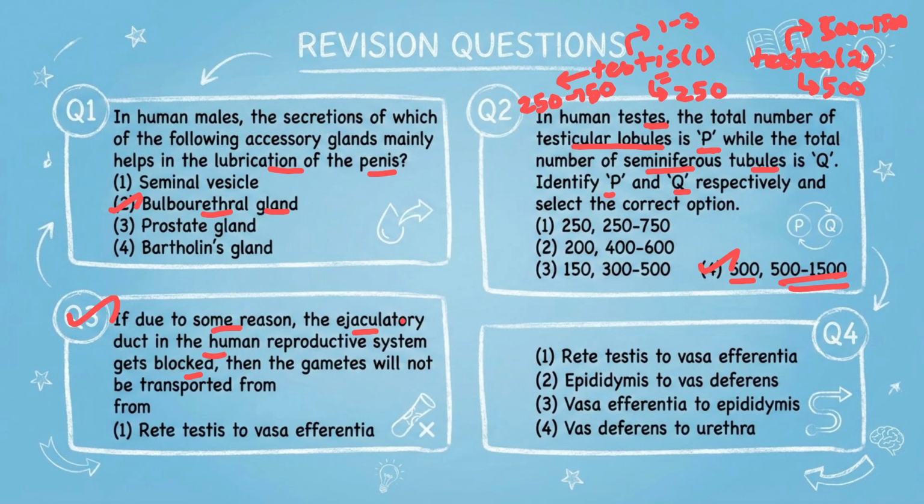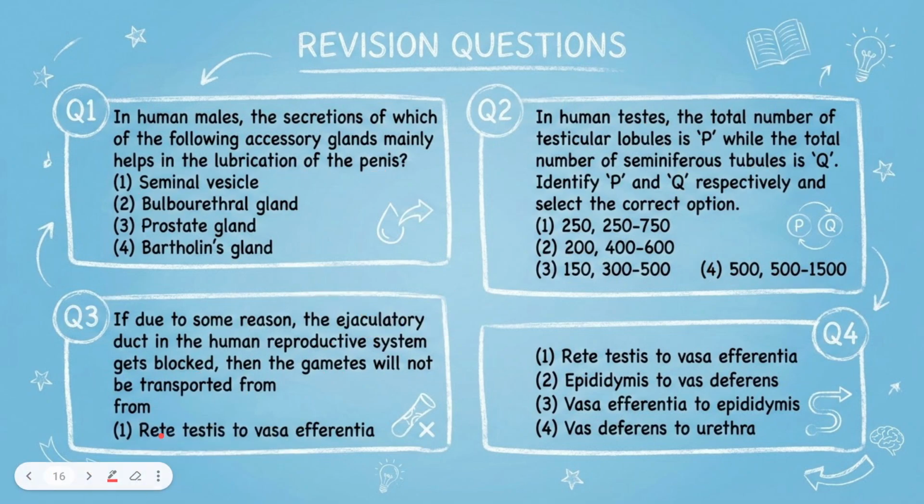Okay, fine. If the ejaculatory duct is going to be blocked, then gametes cannot be transported from which part to which part? We have to think about which part is before the ejaculatory duct and which part is after it. Before it is the vas deferens, after it is the urethra. So the passage from vas deferens to urethra is what will be blocked. Because if we block the ejaculatory duct, the movement of sperm from here to here is going to be affected. So that is what we can see. So that is what they have said here: vas deferens to urethra is the answer. For this, this is the answer. For this, this is the answer.